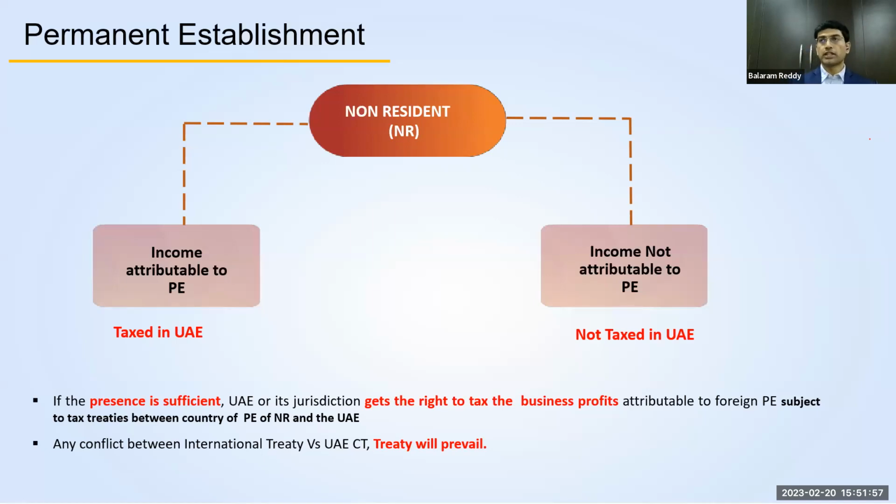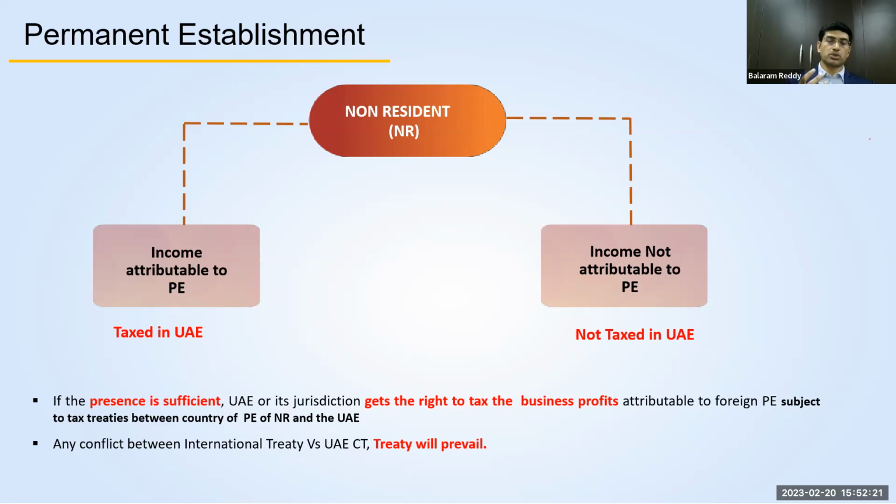When looking at the taxation of the income of non-residents, one should also look at the treaties that have been entered into by UAE with other countries. There are various treaties entered into by UAE with other countries with respect to the taxation of cross-border business transactions.